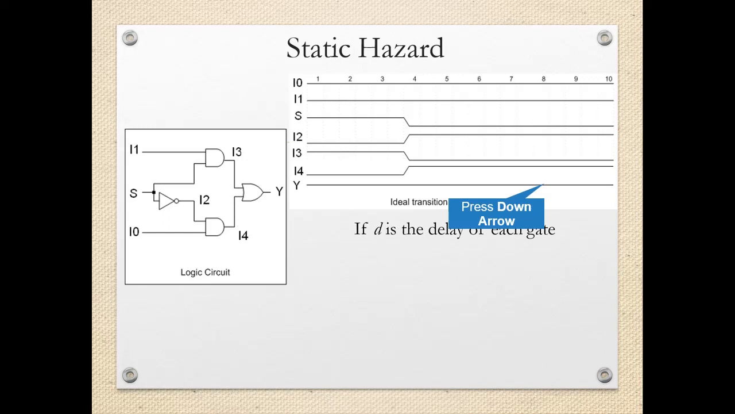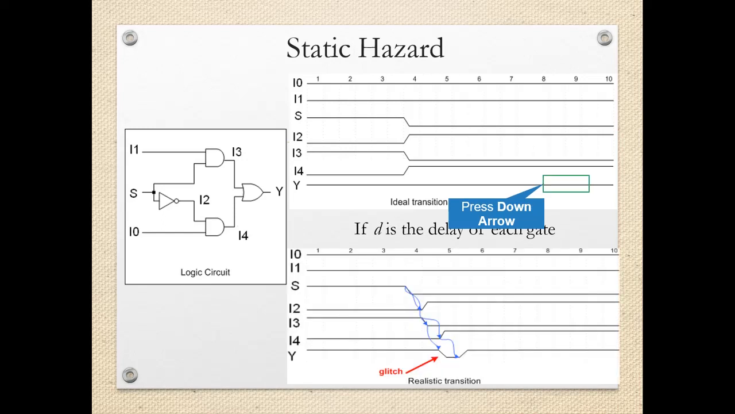Now, considering the propagation delay, let's draw the timing diagrams and see what we get. Again, I0 and I1 are continuously logic high. S is initially logic high, then it becomes logic low. If we observe I2, it is not exactly the inversion of S. There is a propagation delay which is also considered. S is initially logic high, so I2 will be logic low. S has the transition from high to low, but I2 does not have the transition instantly. There is a propagation delay.